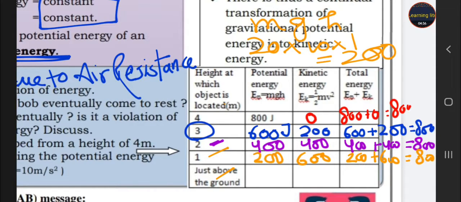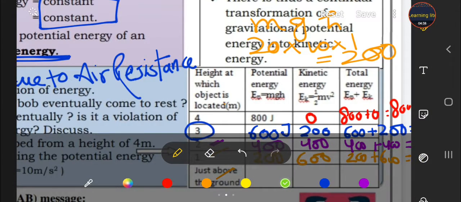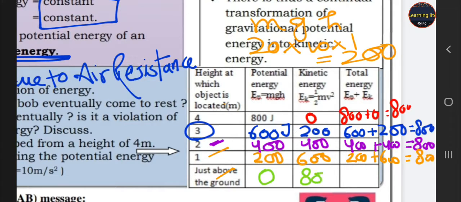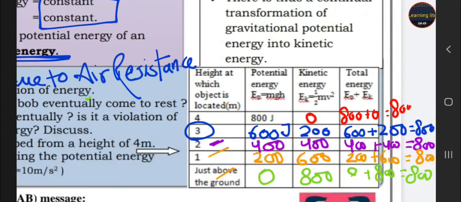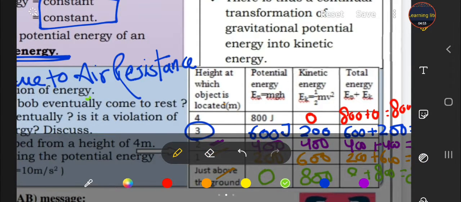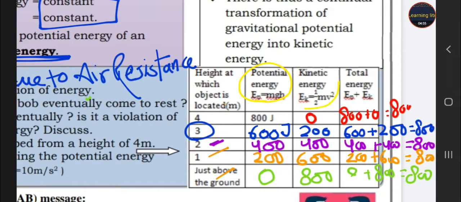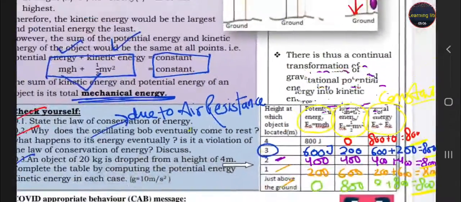Last, just above the ground. So just above the ground it is 0. So this is totally 0 plus 800, that is equal to 800. So I think this table is very easy. You can now understand the law of conservation of energy, that the sum of both the energies, that is potential energy and kinetic energy, remains constant, because here the energy remains constant, that is 800.